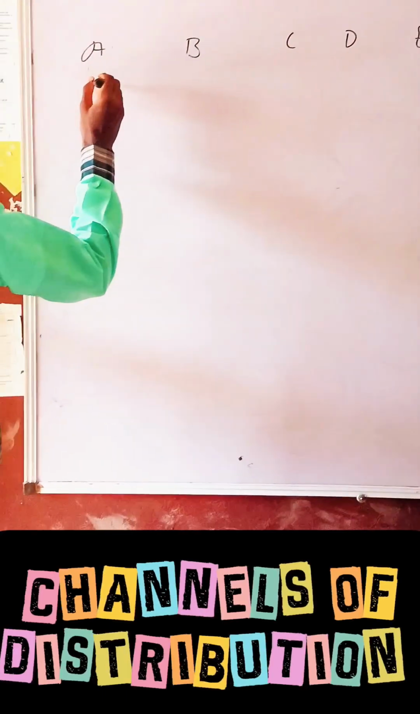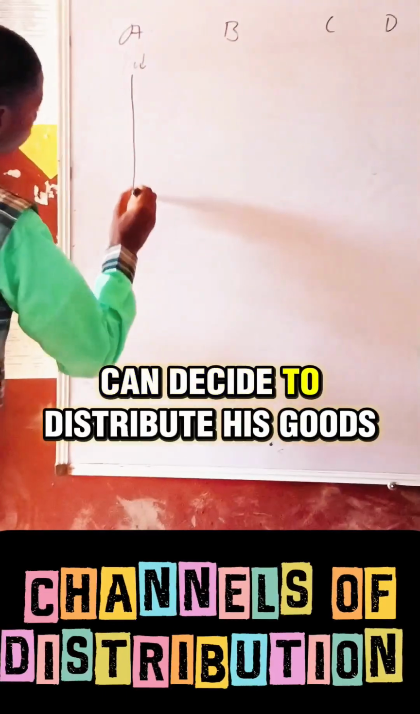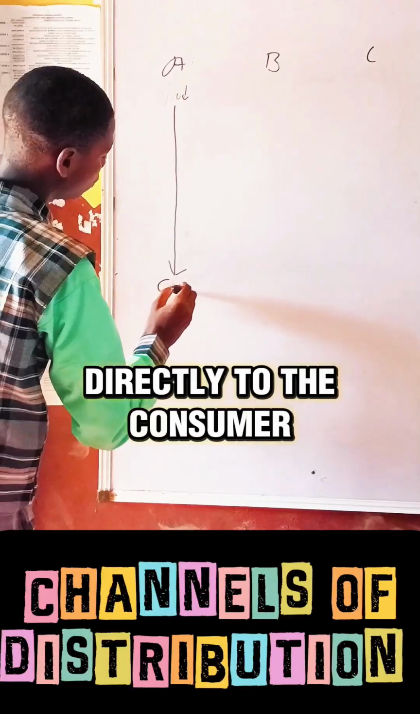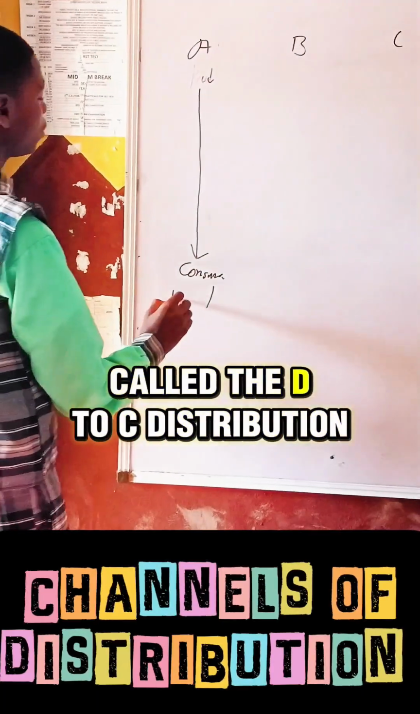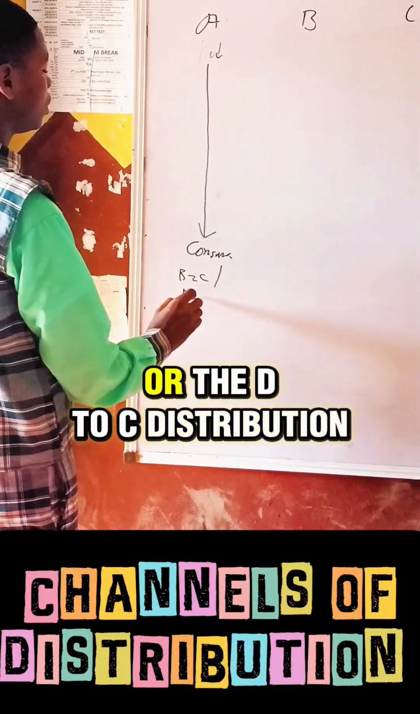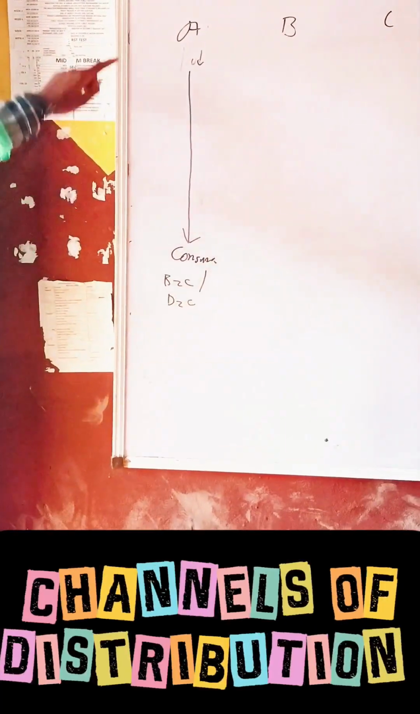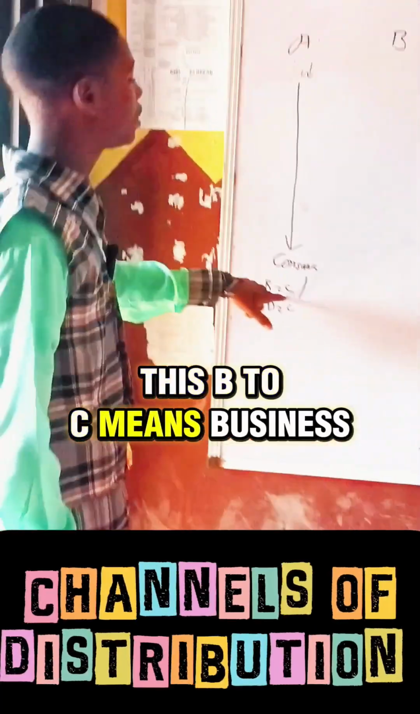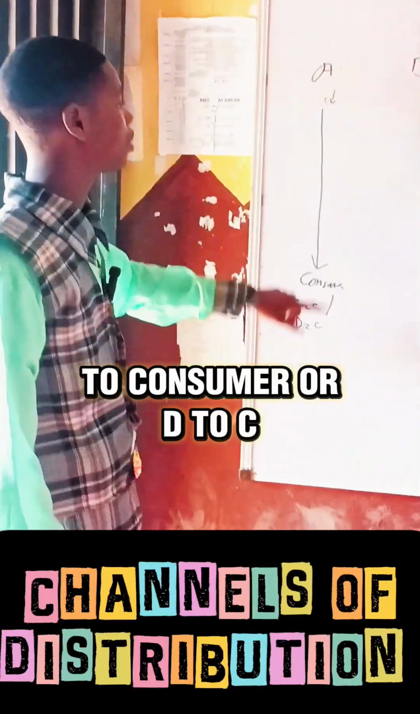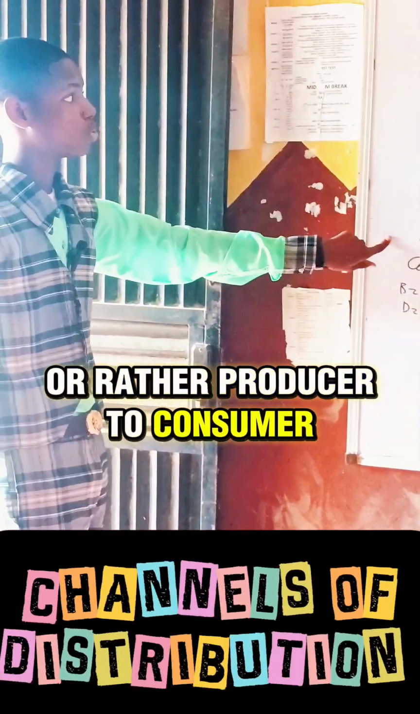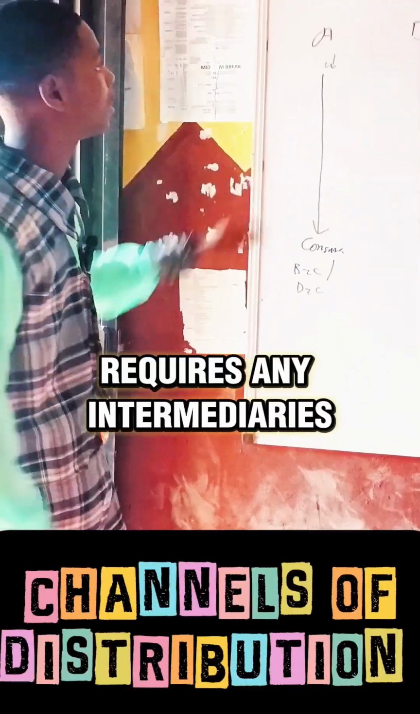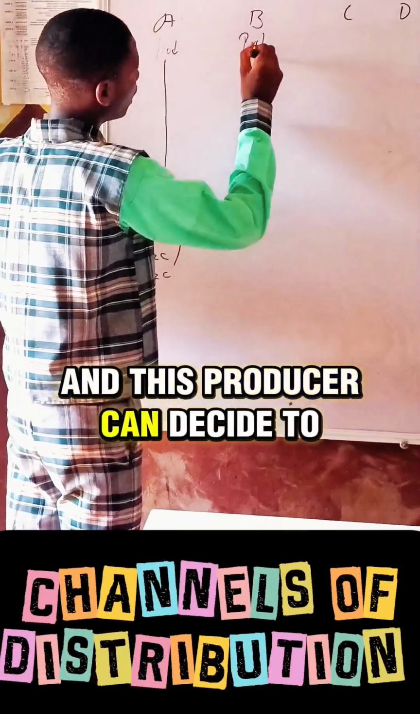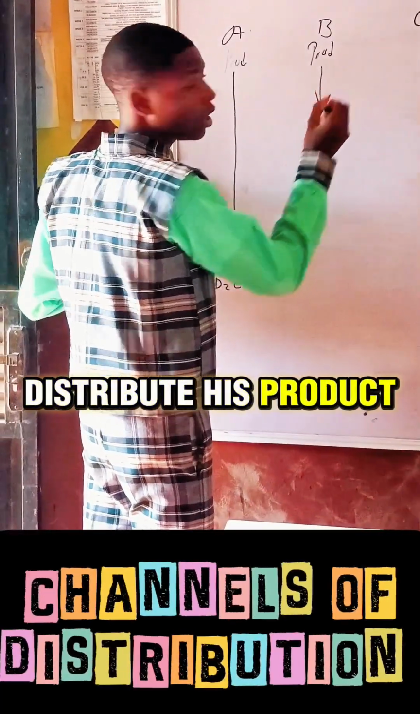The producer can decide to distribute his goods directly to the consumer, and this type of distribution is called the B2C distribution or the D2C distribution. This B2C means business to consumer, or D2C, or rather producer to consumer. This type of distribution does not require any intermediaries.